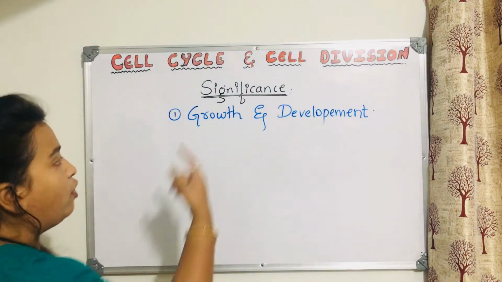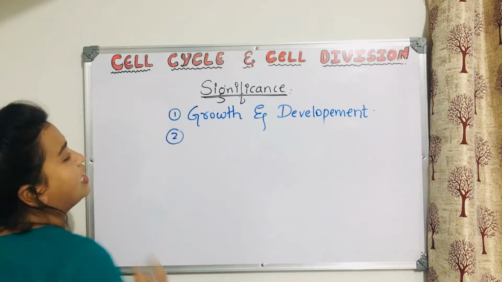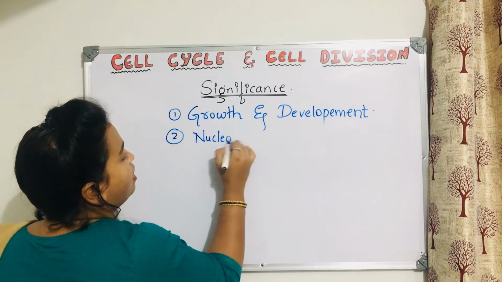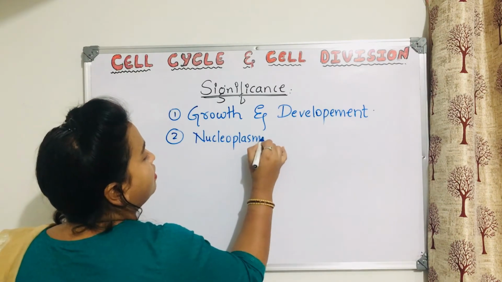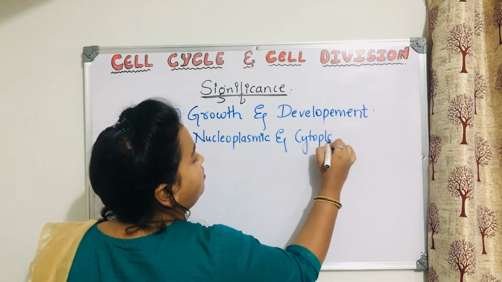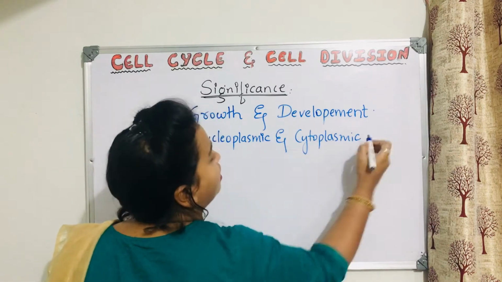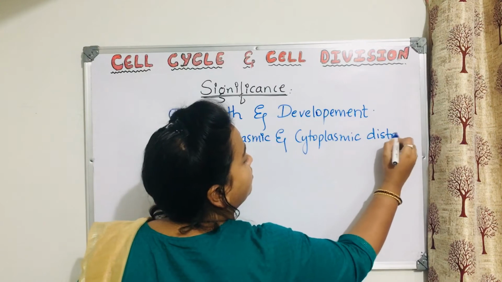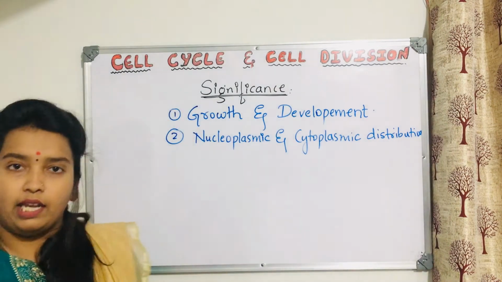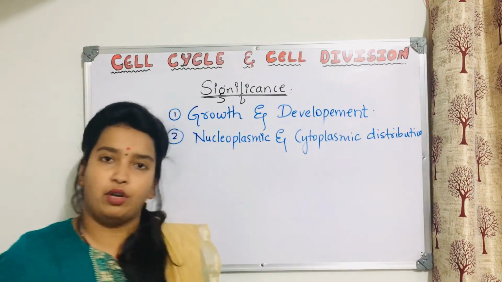And along with this, you can remember one more. What is that one more significance? Correct, nucleoplasmic and cytoplasmic distribution. All over the body, the cell should have the same amount of nucleoplasm and the same amount of cytoplasm.